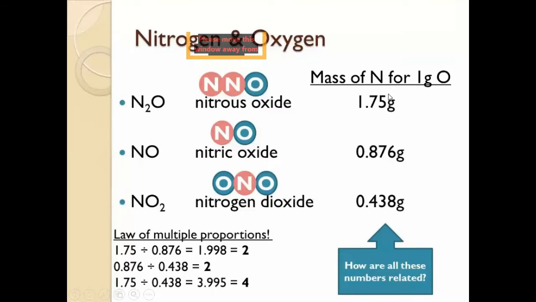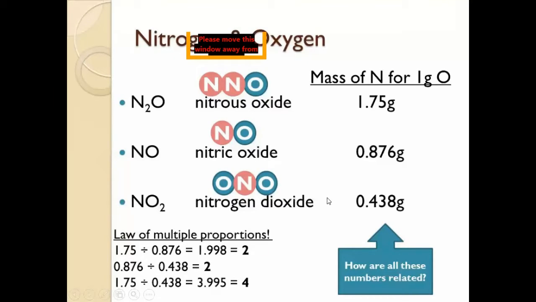So, the law of multiple proportions. When you compare these masses, 1.75 gram divided by 0.876 gram, you get 1.998, approximately equal to 2.